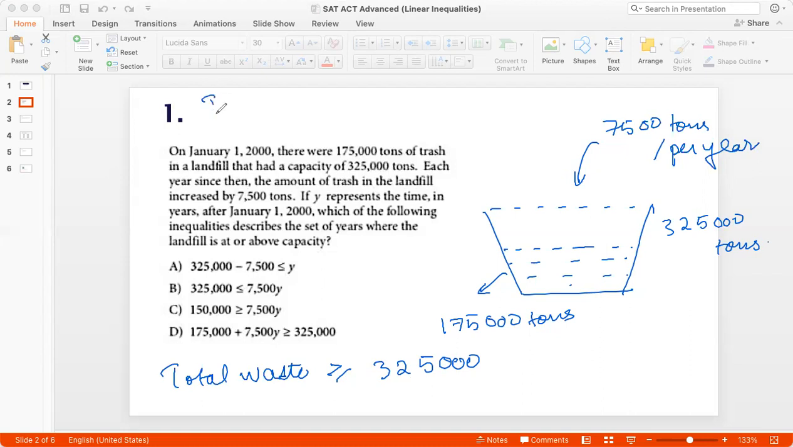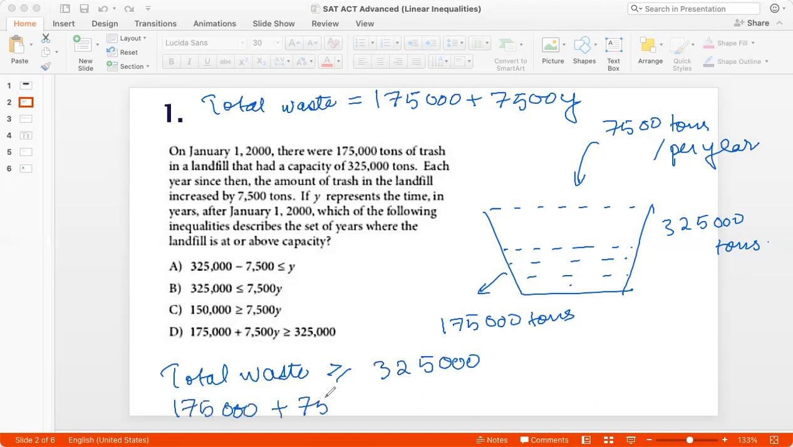Now, how do I find the total waste? The total waste would be the initial waste, which is 175,000, plus the weight that I have added over Y years. In 1 year, I add 7,500 tons of waste. So in Y years, I would add 7,500 Y, right? So that is the total waste, which is 175,000 plus 7,500 Y, and that should be greater than or equal to 325,000.